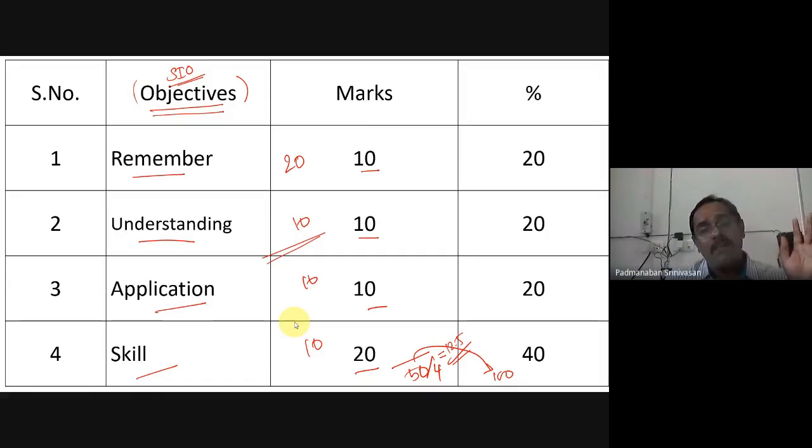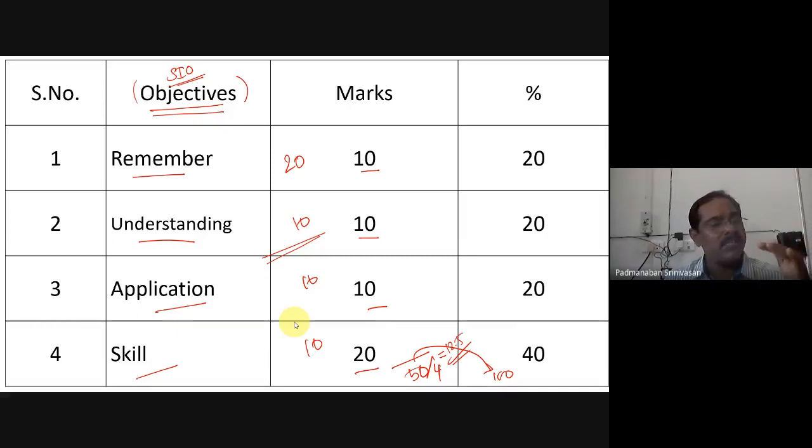Already we have the same problem: our curriculum does not promote application and skill. That's why we are still developing. I do not know when we will become a developed nation. Whenever the majority of our citizens are applying, creative, and skilled, then our nation will become a developed nation.